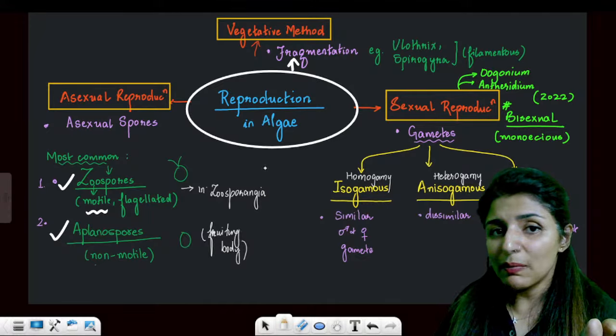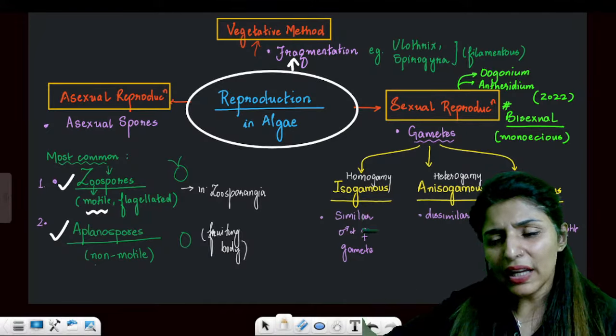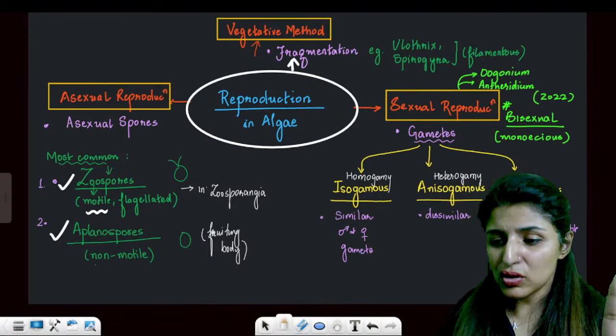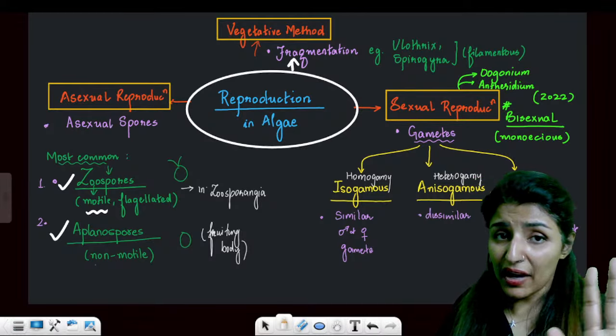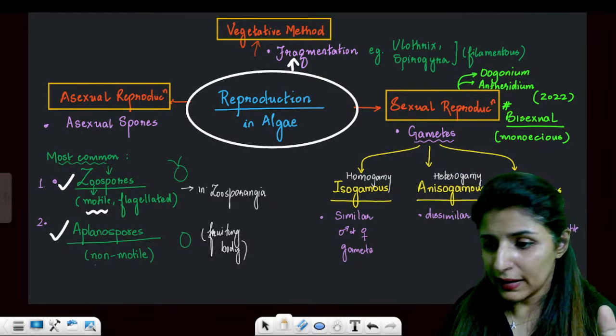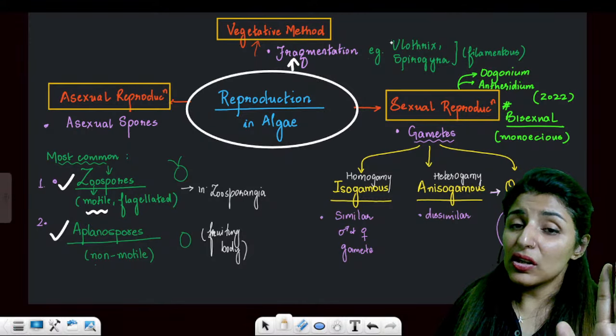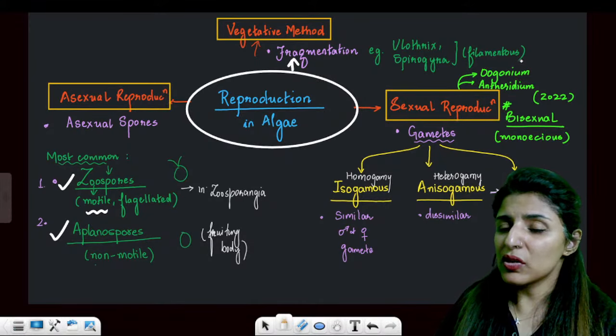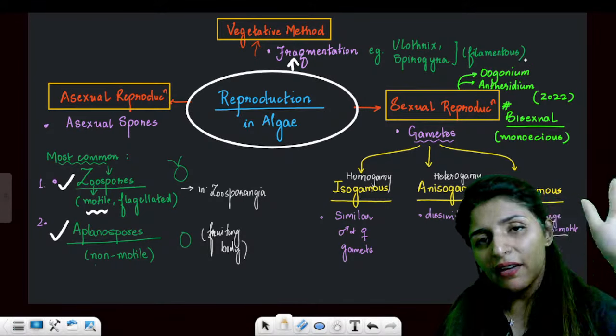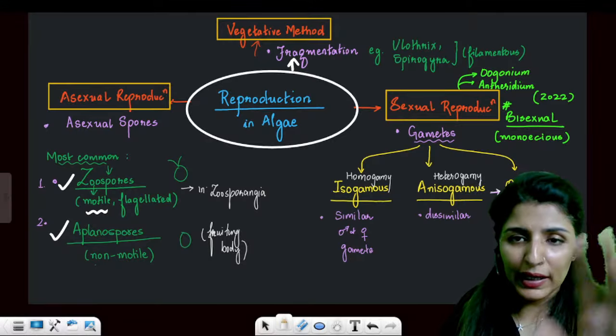Then vegetative reproduction will be by means of fragmentation. You cut down the algae, each fragment will give rise to new algae. Yes, you will get all these slides as PDF. Clear? Now, fragmentation in Oedogonium, Spirogyra, they are filamentous. You break any filament, every fragment will give rise to a whole new algae.